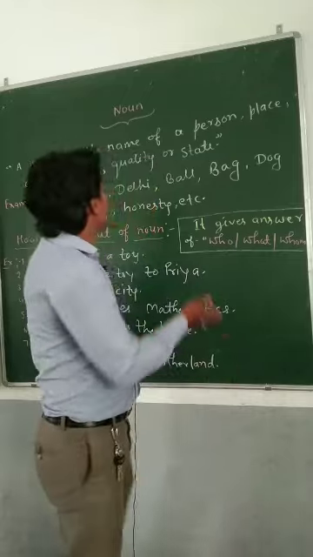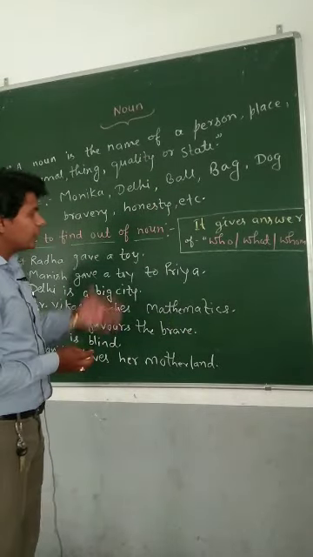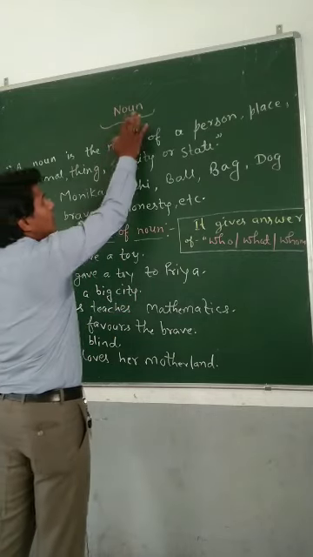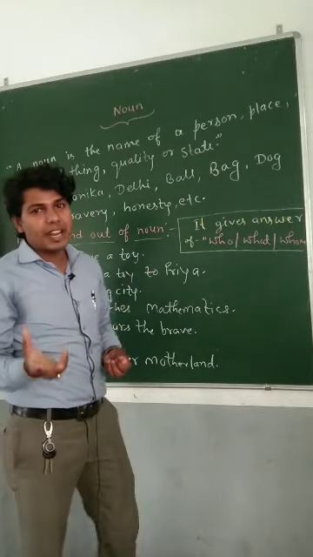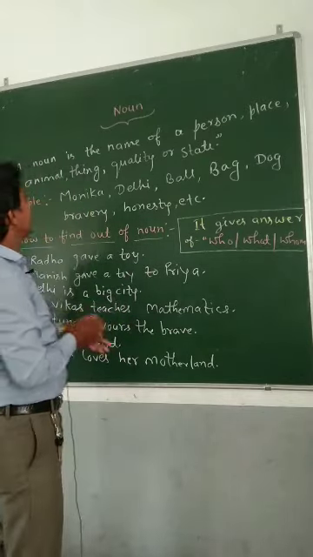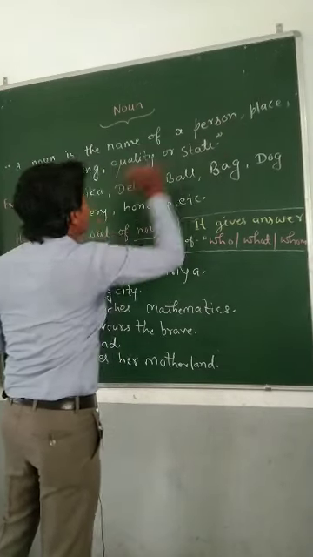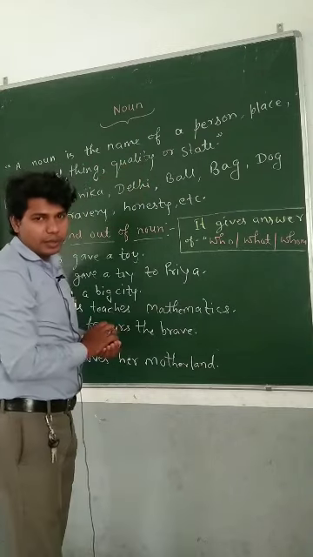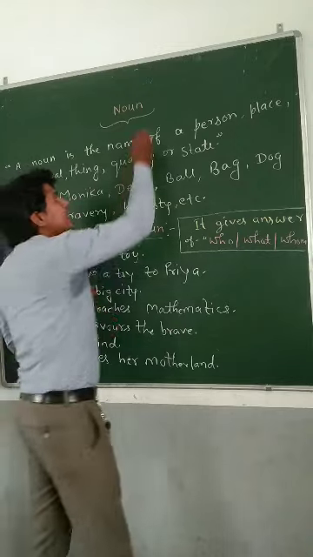Okay, so as I have written all the topics, all the things on the board. Now see, the very first topic name is noun. If we talk about the definition of noun, we know that a noun is the name of a person, place, animal, thing, quality or state. In other words, noun is a naming word.